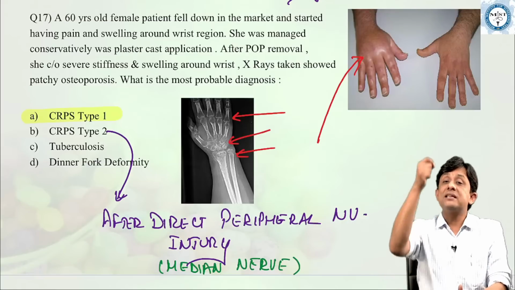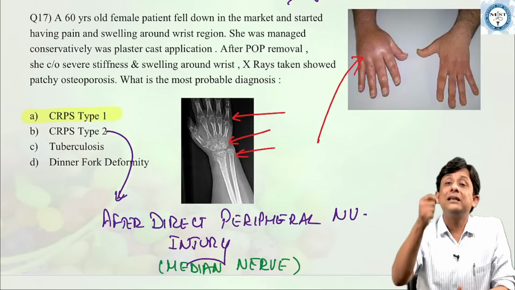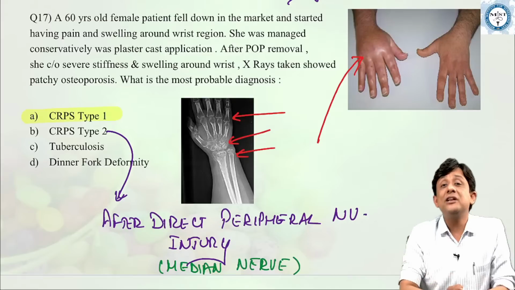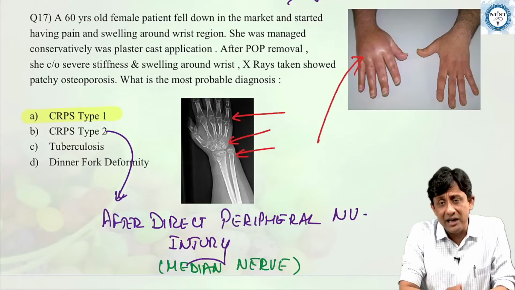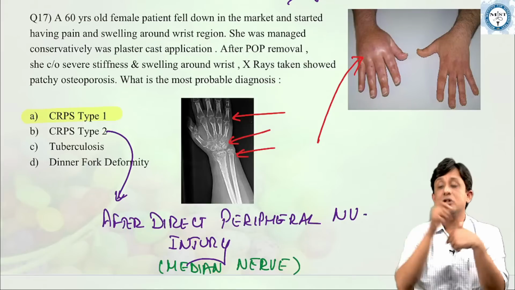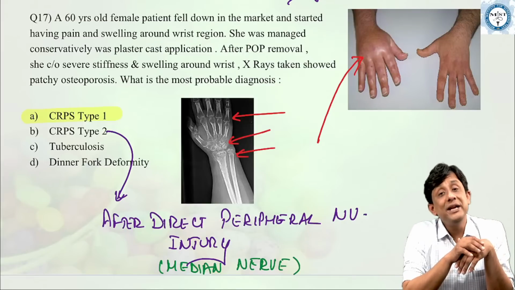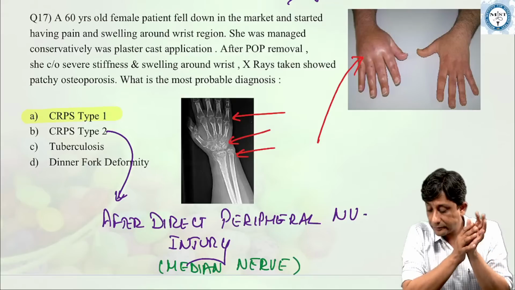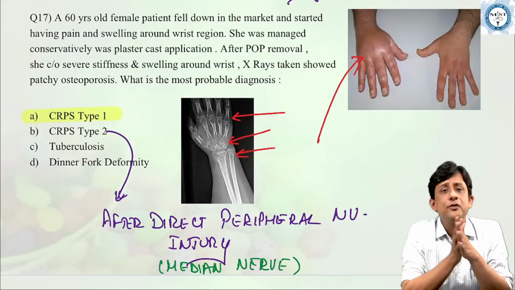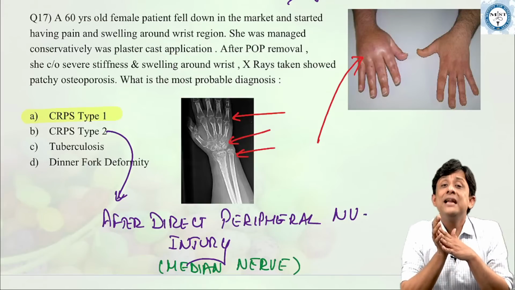While complex regional pain syndrome type 2 develops after a direct injury to the peripheral nerve, and that practically most commonly is because of an injury to the median nerve. Okay?